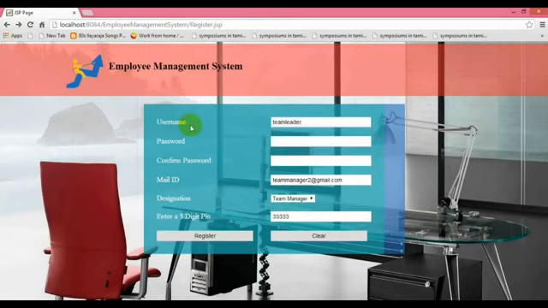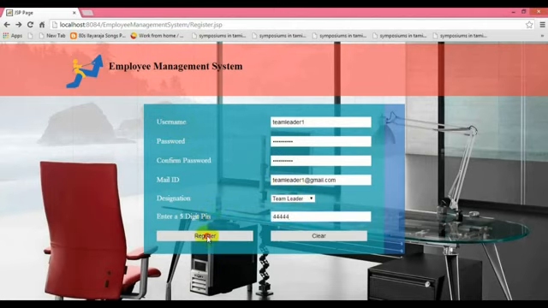Team leaders are able to assign work to the employees and view the status of the employees, but the team manager will view the status of the team leader as well as the team employees. So the mail ID is provided for the team manager, who is team manager 1, and the destination we are allocating, and the other one is entering the 5-digit number.